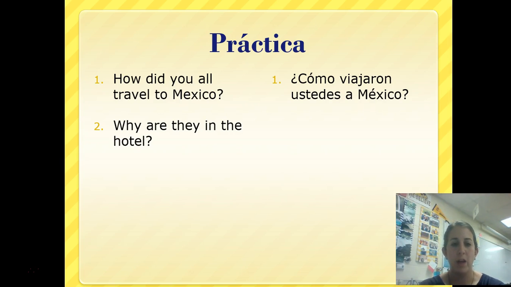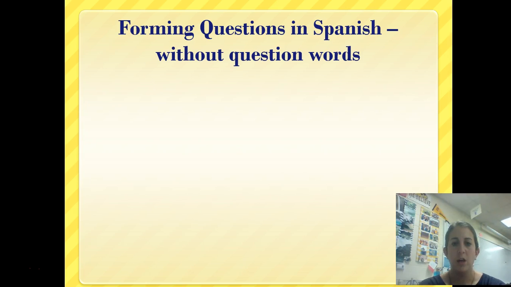All right. Número 2, why are they in the hotel? Again, but this time we're in the present tense. So our question word is going to be por qué. We're going to use estar because we are talking about location. So, ¿por qué están ellos en el hotel? Again, since our subject is they, then it is going to follow our verb. Make sense? Excellent.